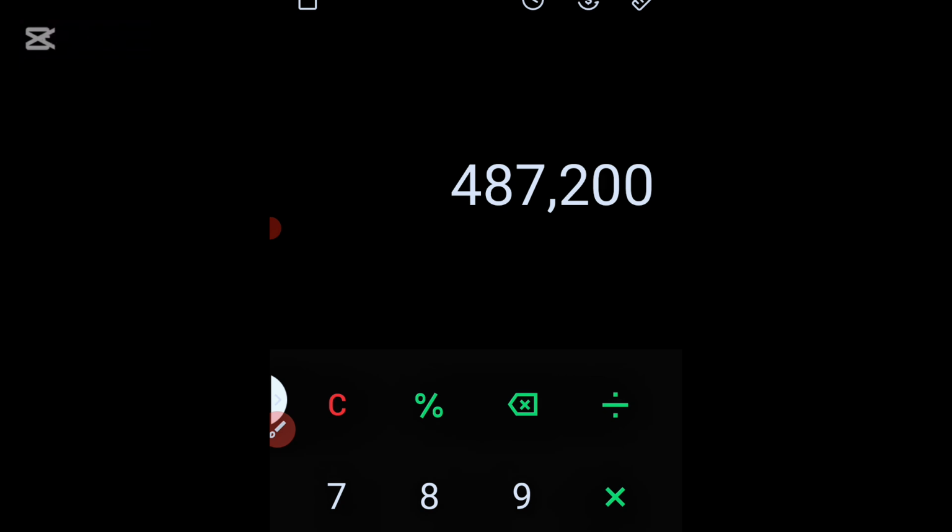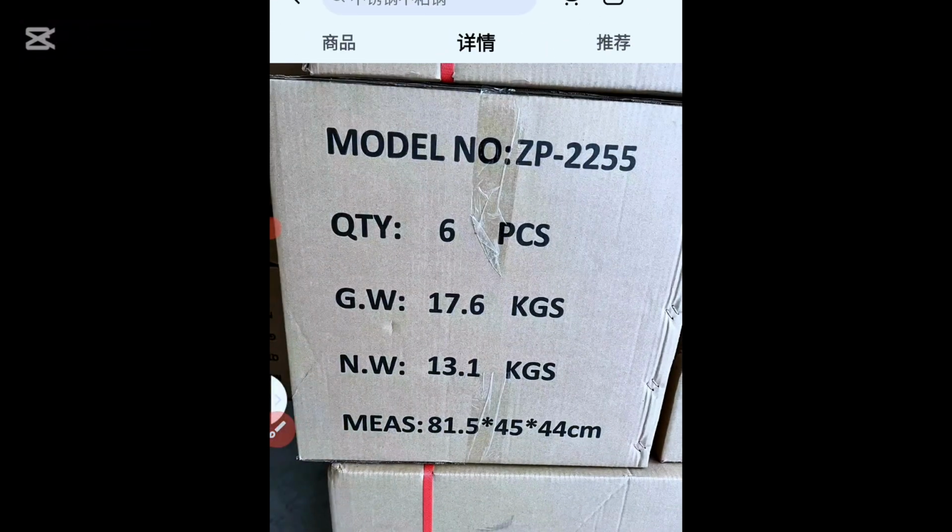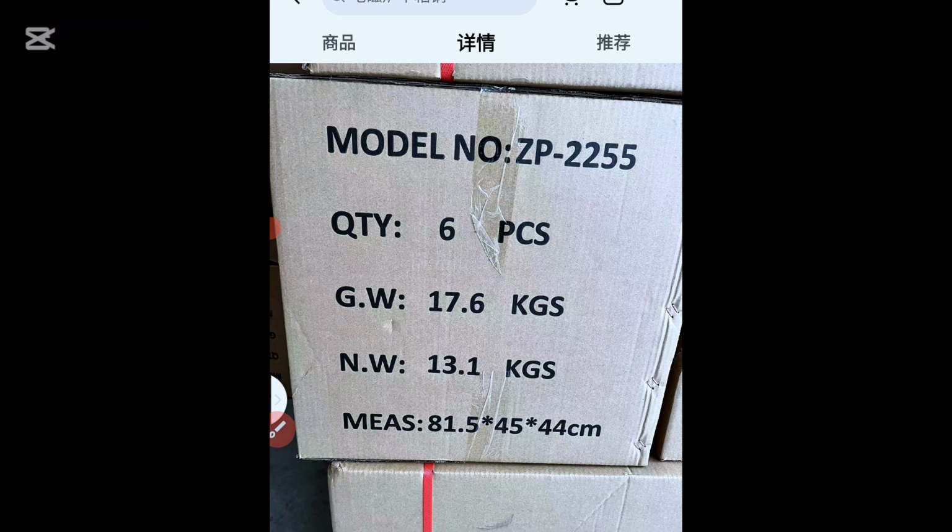Cubic meter, which is equivalent to volume. So let's go back to that product we are using as sample. This supplier tried a lot. He gave us the measurement we need, the dimension, the length, the breadth, and the width. He gave us everything here. So here we have 81.5 by 45 by 44 cm. Note that everything here is in centimeters, but we are working with cubic meters and not cubic centimeters.